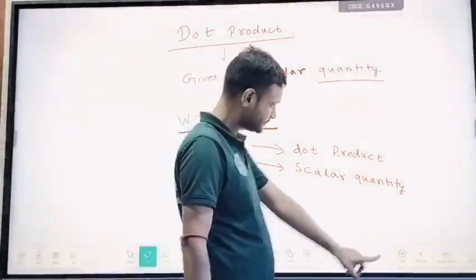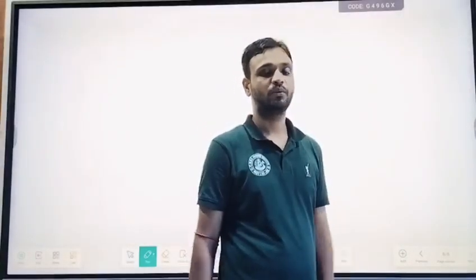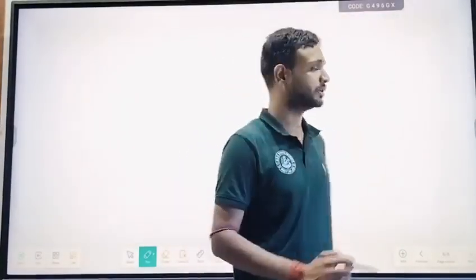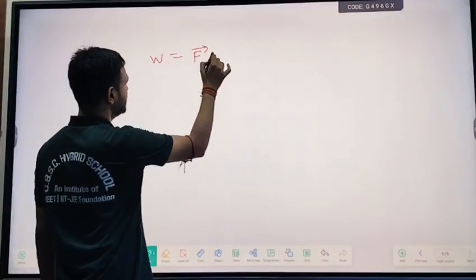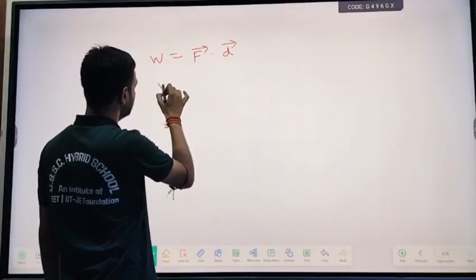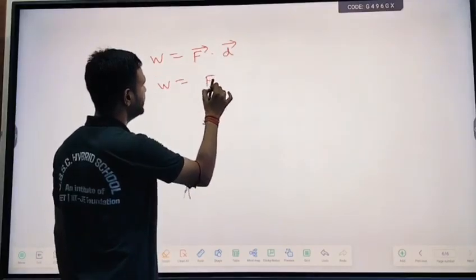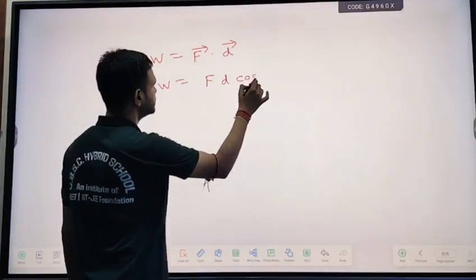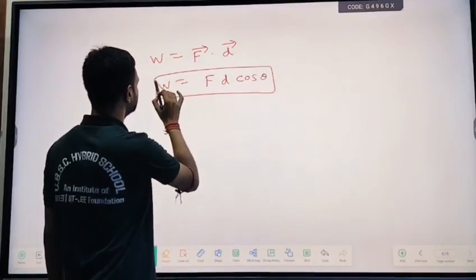Now the question arises, how do we do the dot product? What is the procedure to do the dot? So work can be written as force dot displacement. To simplify the dot, we have to add a new term that is called cos theta.